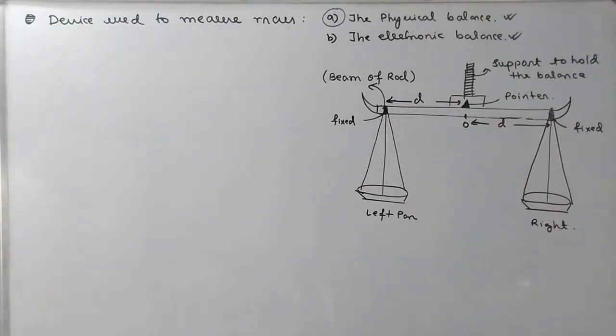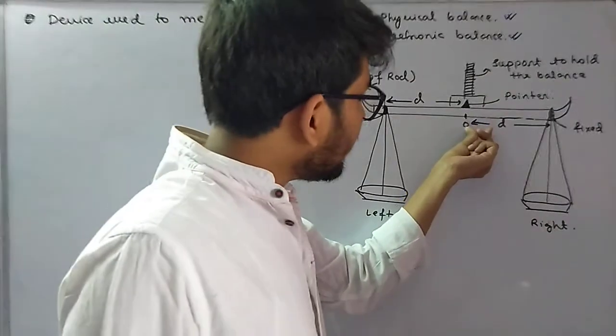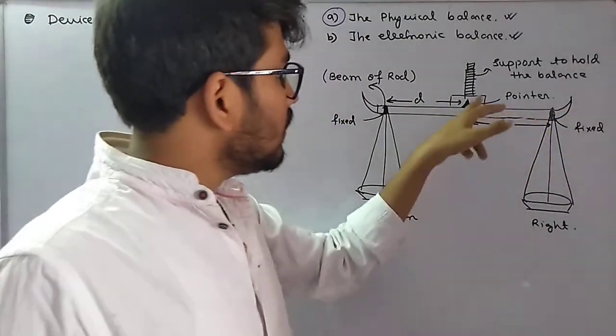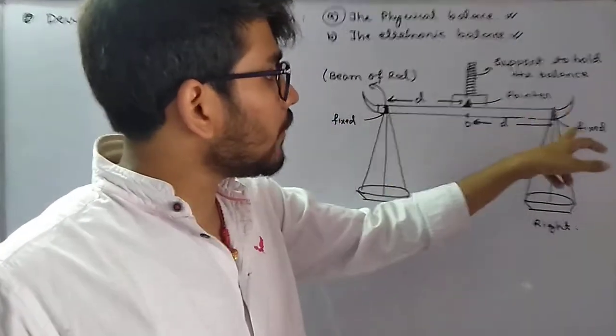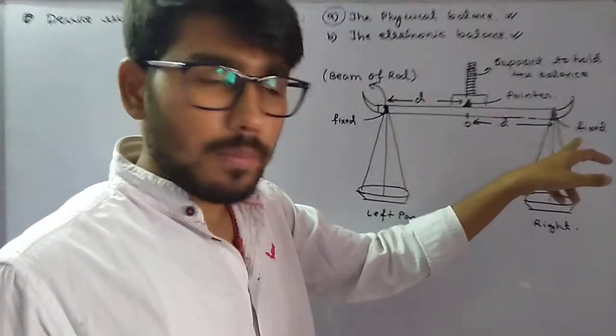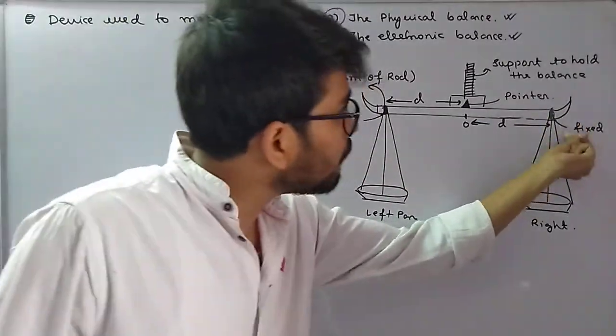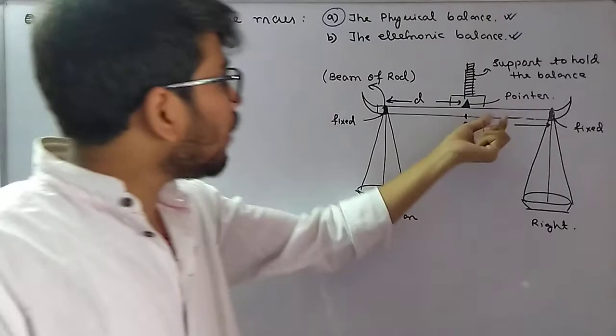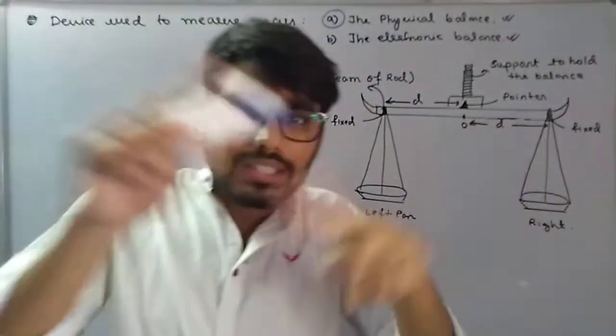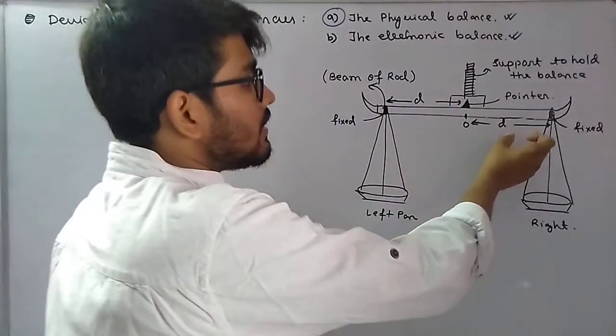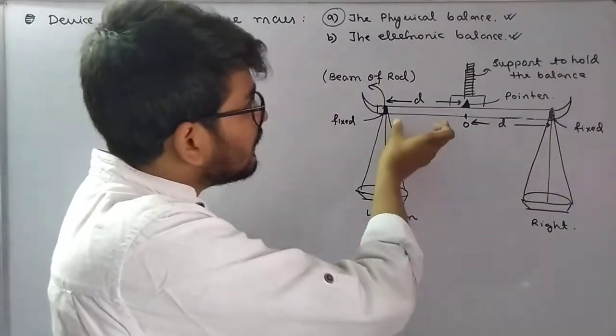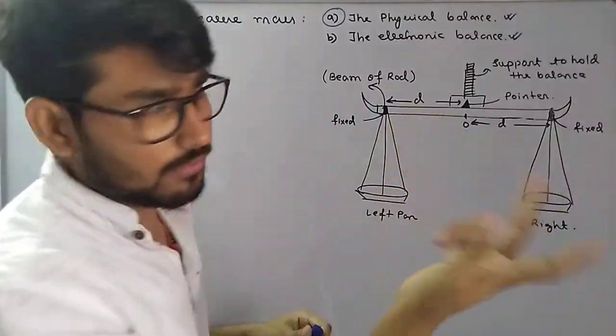ठीक है. So ये जो fixed point है, the distance of the fixed point from the pointer on either side, both the sides, is the same. If this distance is 5 centimeter, then this distance will also be 5 centimeter.